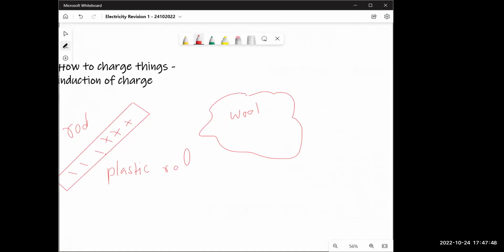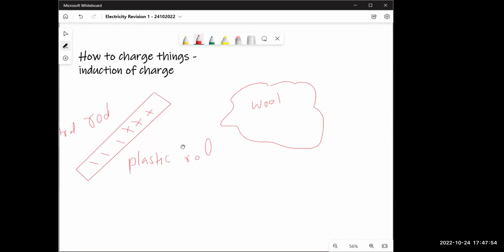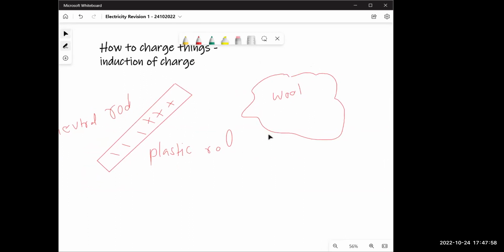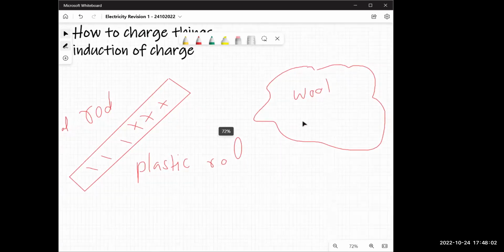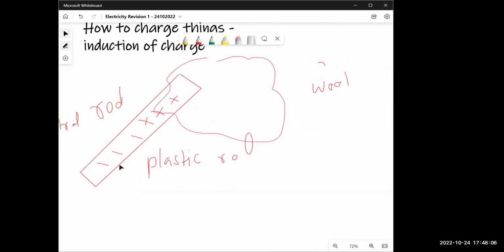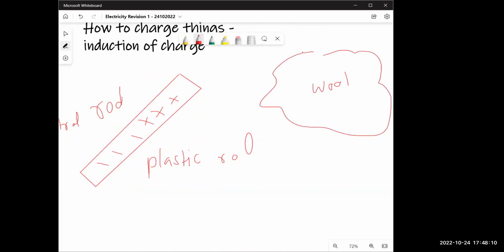If you rub it against something, what happens is it pulls all the electrons out. So let's take this wool right here, and I'm going to rub it here. Now this wool is also going to be, let's say, neutral.